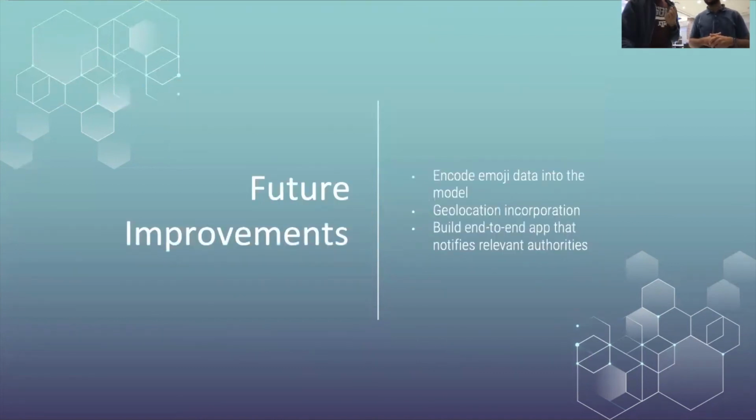Of course, our model is not perfect, and in the future, we plan to encode emoji data into the model and maybe also try to incorporate some geolocation from the Twitter posts, which allows us to build an end-to-end app that notifies relevant counseling authorities near the student to prevent a serious incident.